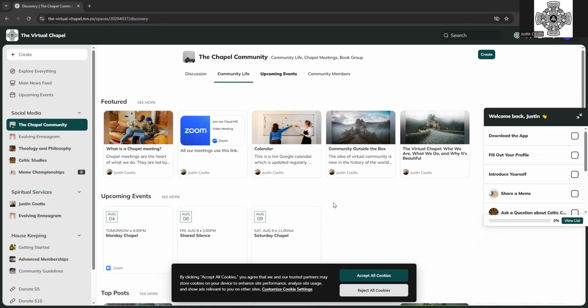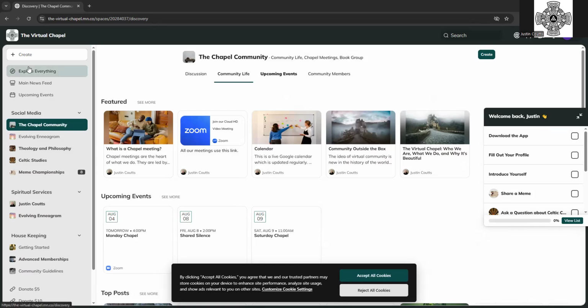I'm Justin here. You're going to see my screen share instead of me today because I'm going to show you how to find your way around. I'm going to try and do it quickly, but also with detail, so bear with me and we'll find the balance. You can see my mouse moving around on the screen, so I'm going to point to things for you. You've got a helpful little thing over here to download the app, which is a great idea on your phone. It's so great, and you know all the other different things that you can do.